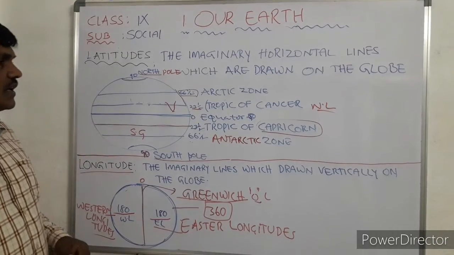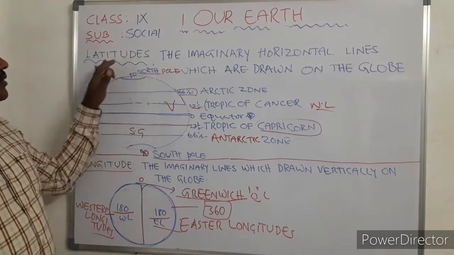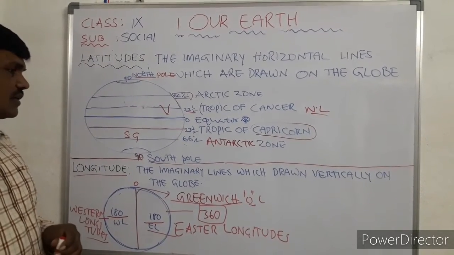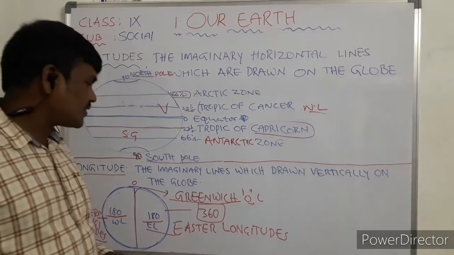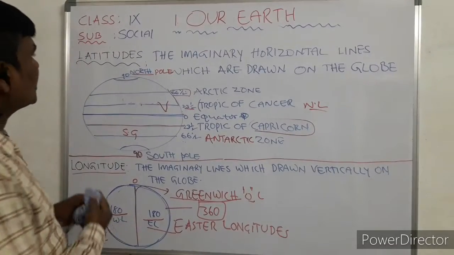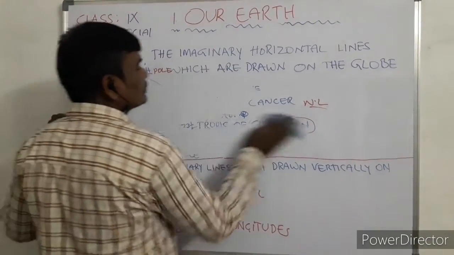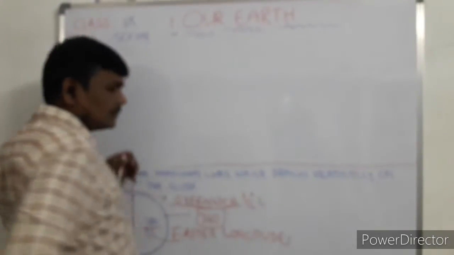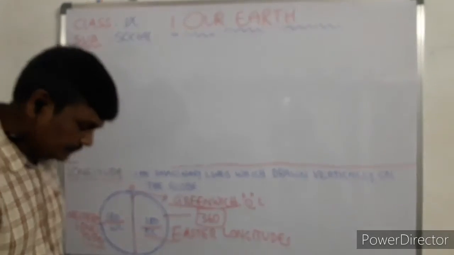These are the simple facts about your 9th class latitudes and longitudes concept. Now we focus on time zones. Next, time zones.